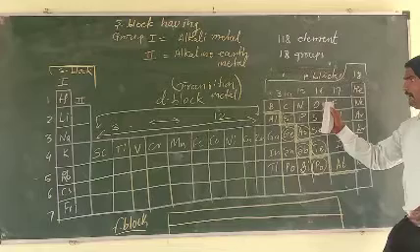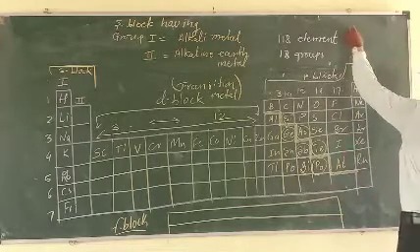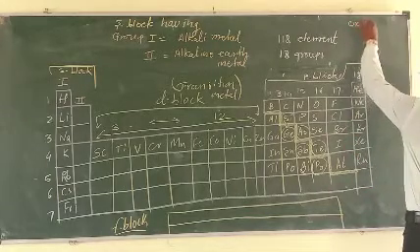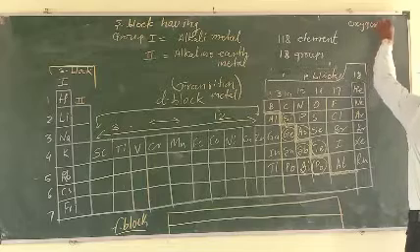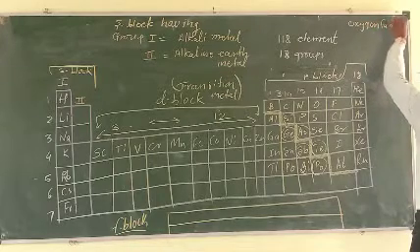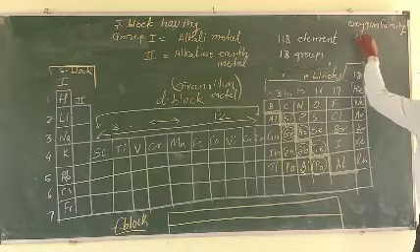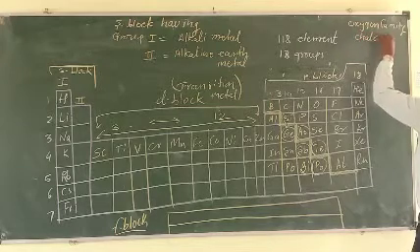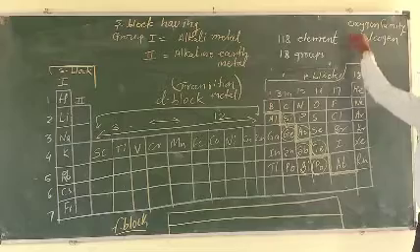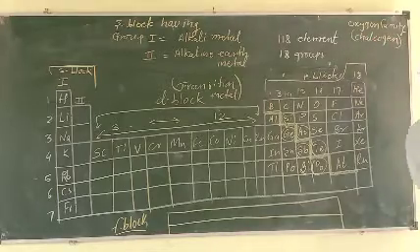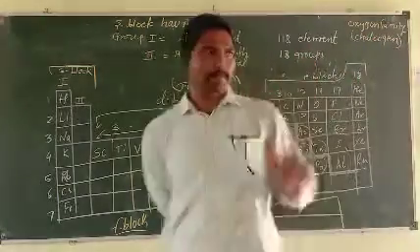What is the name of that family? Chalcogen. The oxygen family and the chalcogen family are the same.